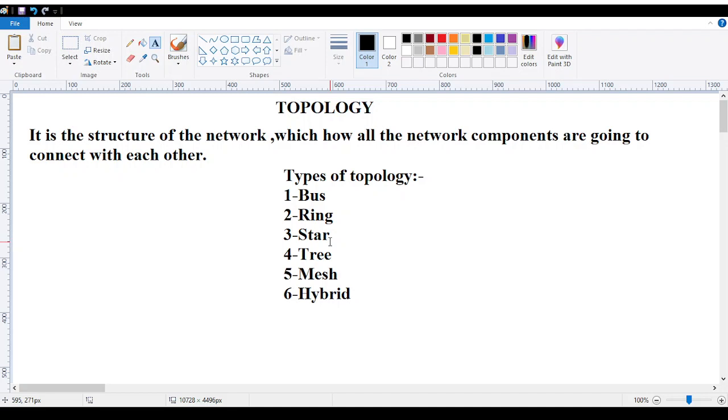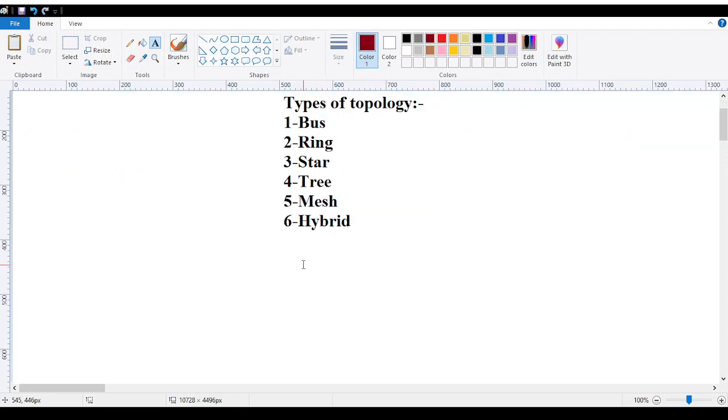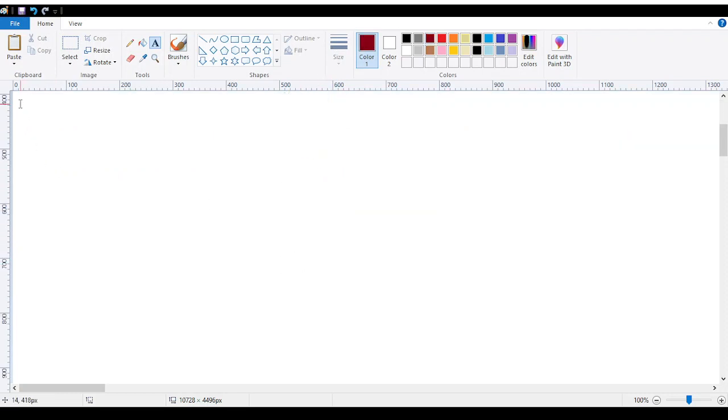So basically, topology gives us the architecture point of view, how the thing is going to form. I hope the definition of topology and the types of topology are understood by everyone. Now, let's start with the explanation. What does the explanation include about these six types of topology? Let's have a look.